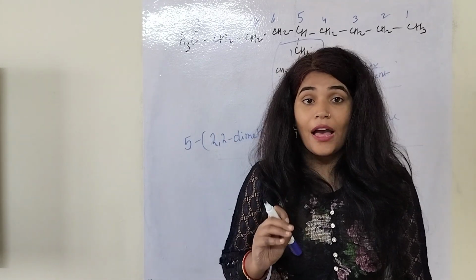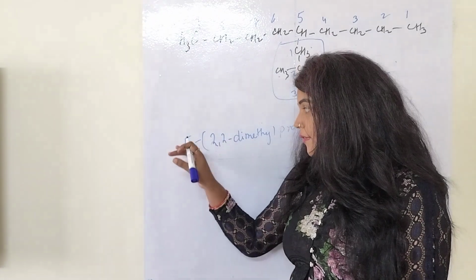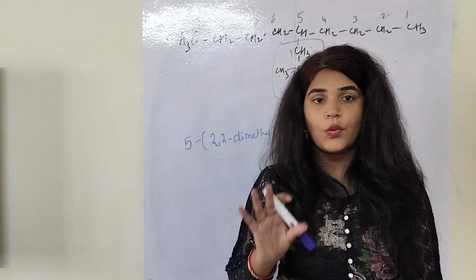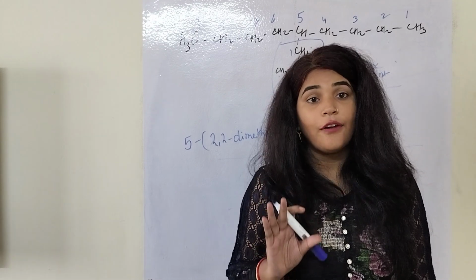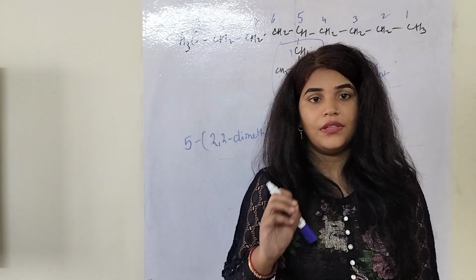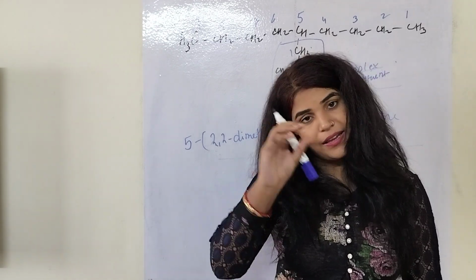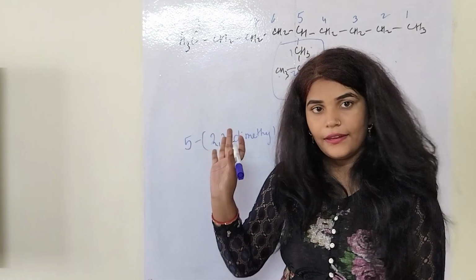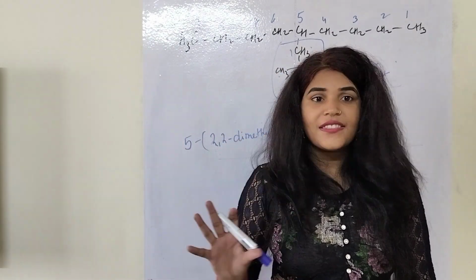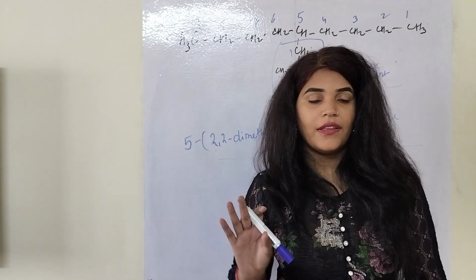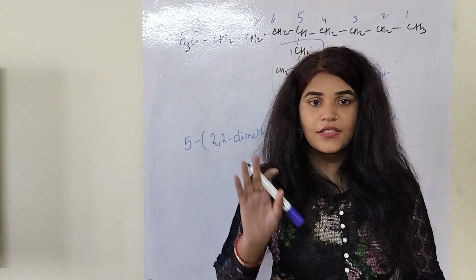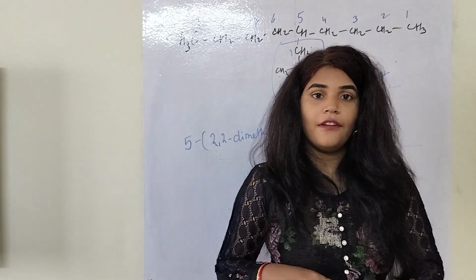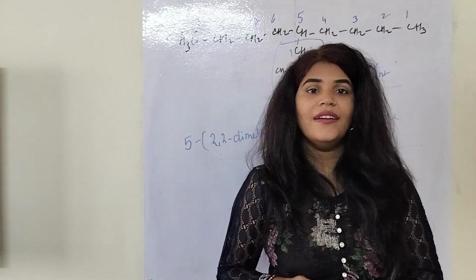Then put the number of the carbon on which the substituent is attached. Then write the name of that substituent, just as we write the name of a carbon chain. After writing the name of the substituent, we write the name of the longest carbon chain. This is how we write the nomenclature of an organic compound with a complex substituent.